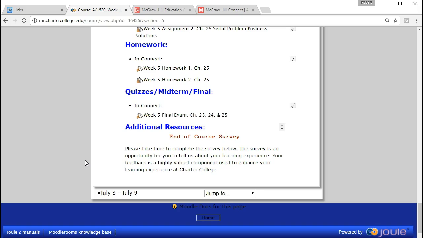We don't have as much direct influence over what types of resources we're using, like third-party software such as McGraw-Hill's Connect, the textbook, and the general layout of the Moodle Rooms shell. If you have questions on those types of things, put those into the comments in the survey, and we'll get those hopefully to the design team to check out.